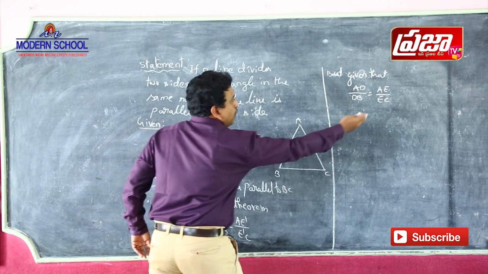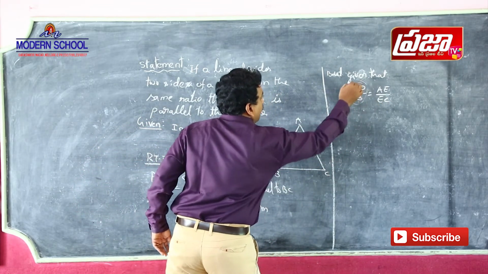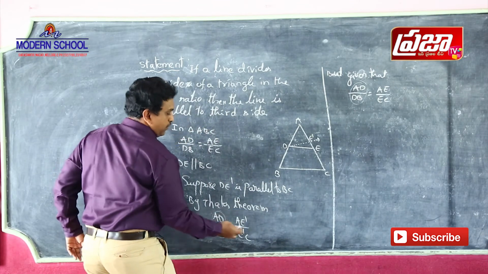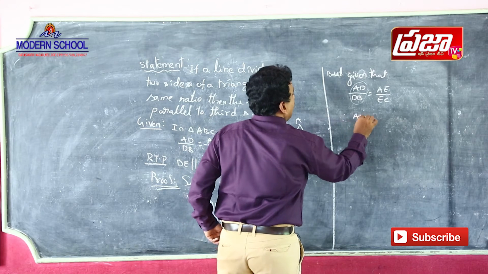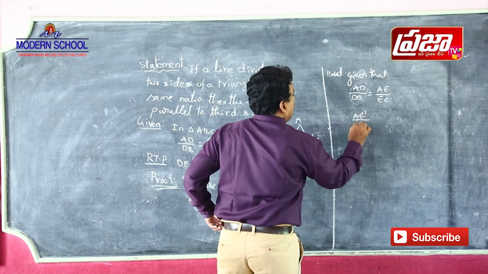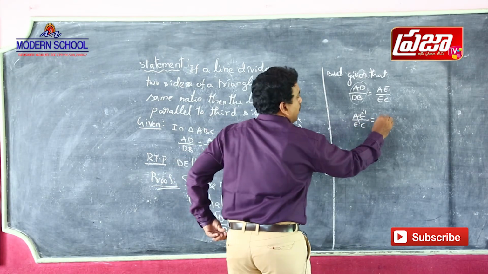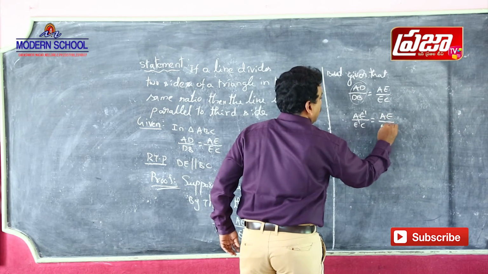From these two equations, the left side parts are equal, so the right side parts are also equal. Therefore AE dash by E dash C is equal to AE by EC.